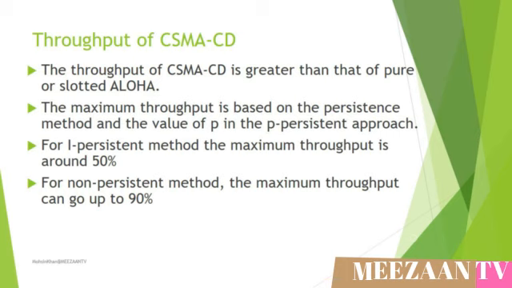The throughput of CSMA-CD is greater than that of the pure or slotted ALOHA schemes. The maximum throughput is based on the persistent method and the value of P is the persistent approach. For the 1-persistent method, the maximum throughput is around 50%. For the non-persistent method, the maximum throughput can go up to 90%.